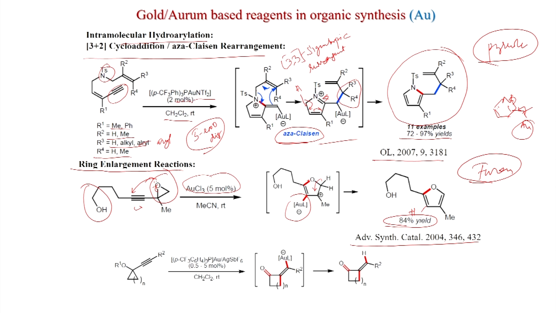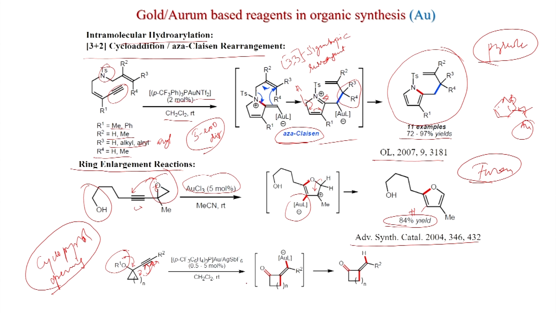This is another opening. You have a cyclopropyl group and ether and an alkyne here. So, what will happen? Here the cyclopropyl opening is happening, because whenever cyclopropyl is connected to ether, this is pulling electrons. So, this will react, and that is what is happening. So, this is reacting here.